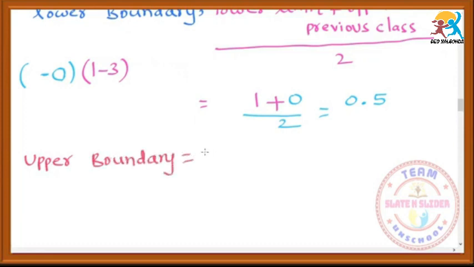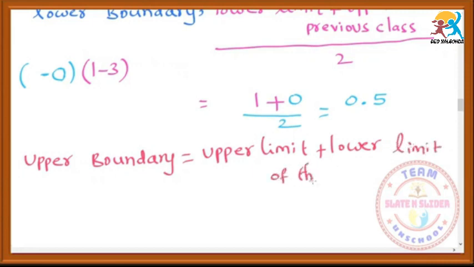The definition is: upper limit minus lower limit of the next class, divided by 2.